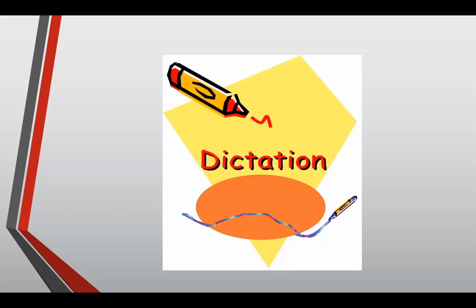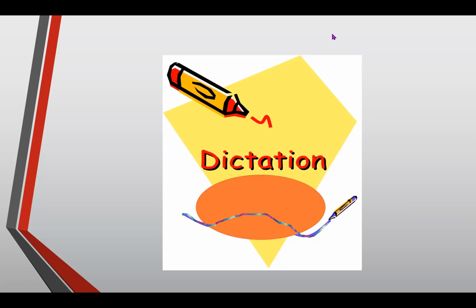Now let's move on with our dictation for today. We will use the three words that we just read. For your dictation, we will include it in our exercise in your live worksheets later. But we can practice and spell out the words using the application in Wordwall.